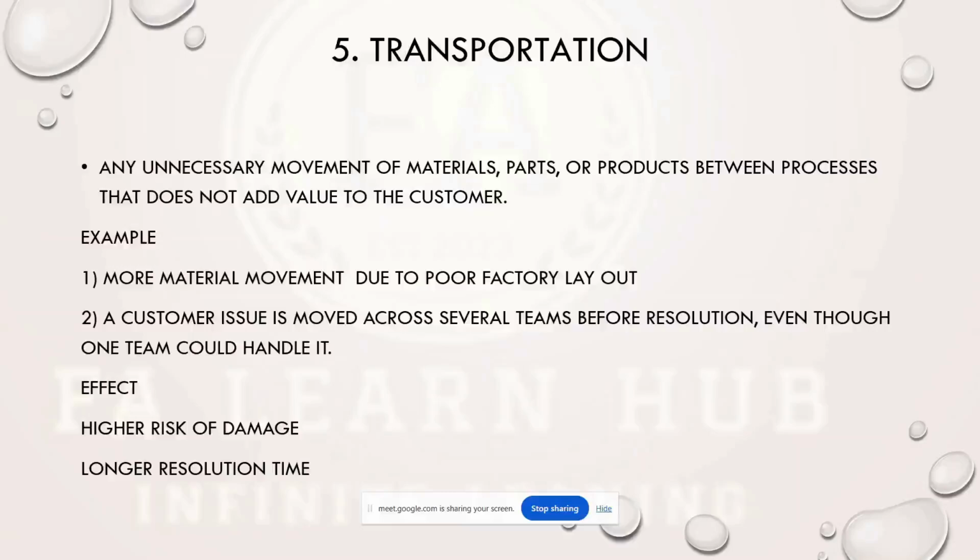Consider a PCB manufacturing sector. In between two processes, there is something called an AOI inspection.